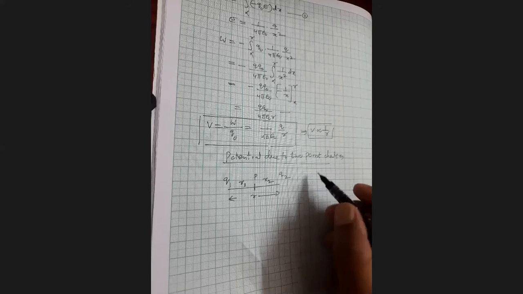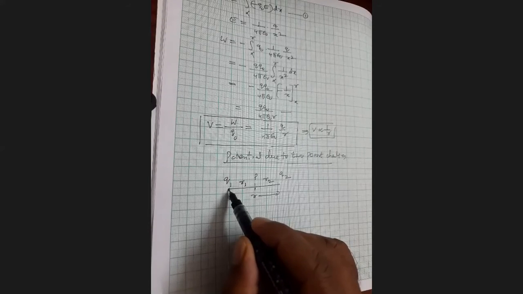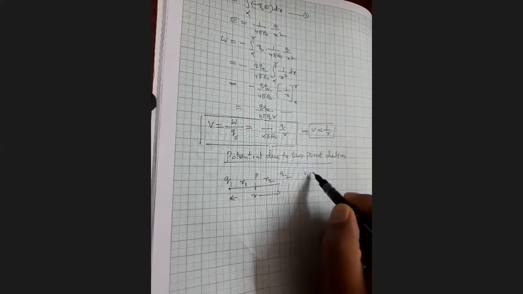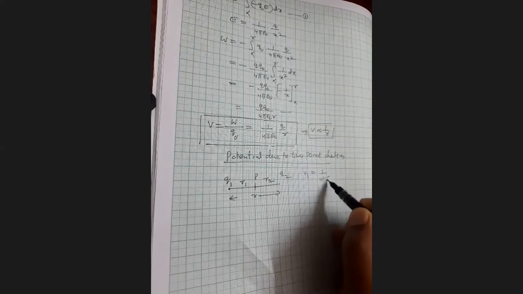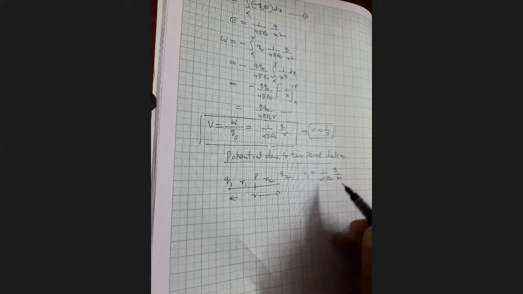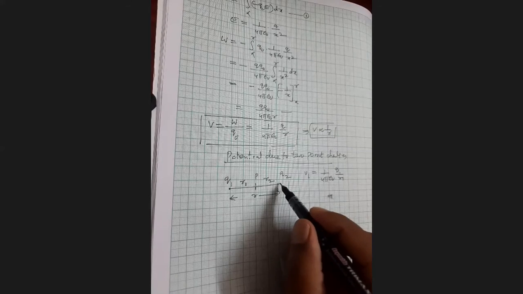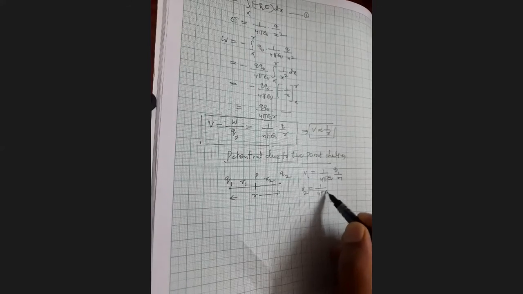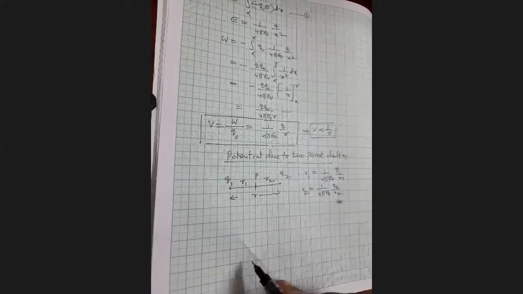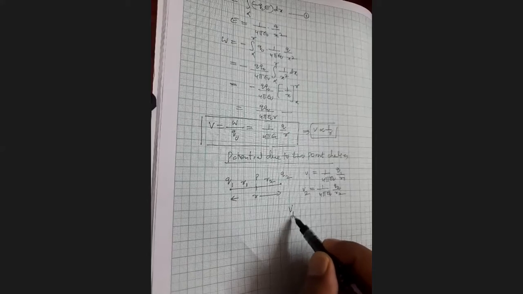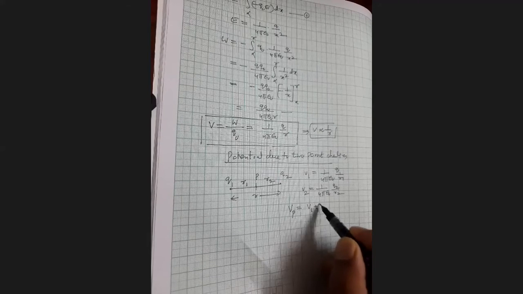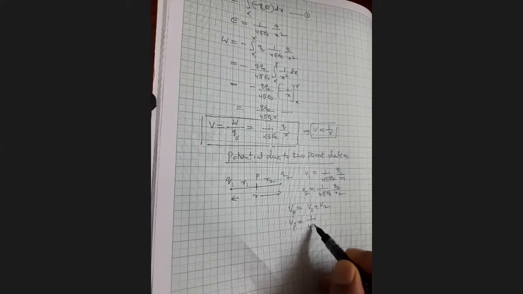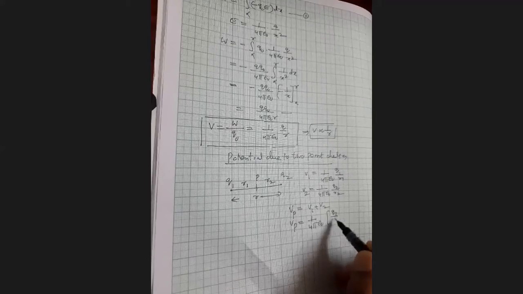So the potential due to Q1 at the distance R1, V1, equals 1 by 4 pi epsilon naught Q1 by R1. Potential due to the other point charge at the distance R2, V2, equals 1 by 4 pi epsilon naught Q2 by R2. Therefore, the total potential at the point P is given by V1 plus V2. Vp equals 1 by 4 pi epsilon naught, taking common, Q1 by R1 plus Q2 by R2.